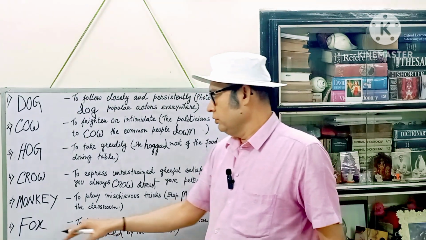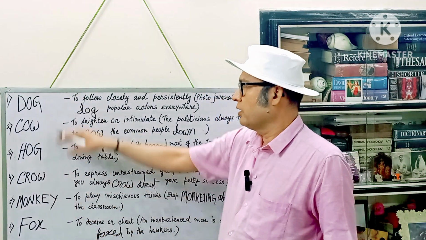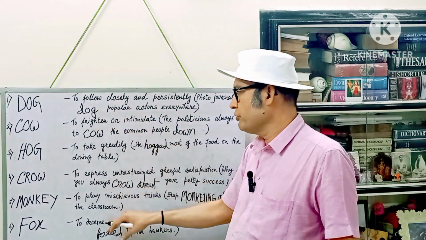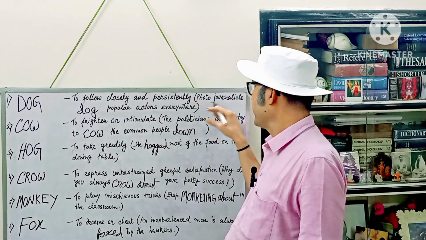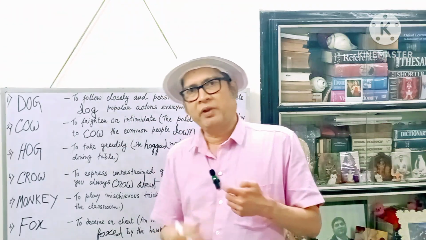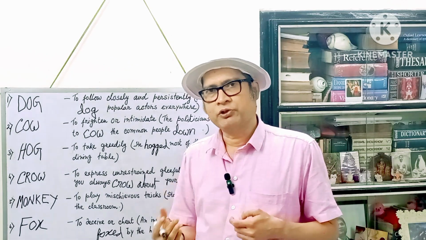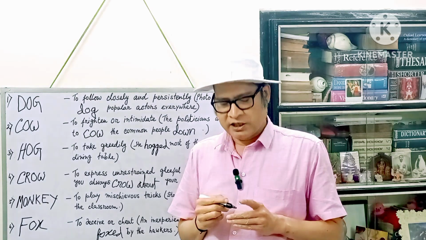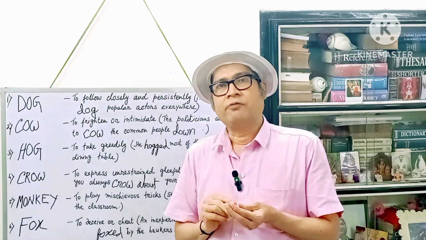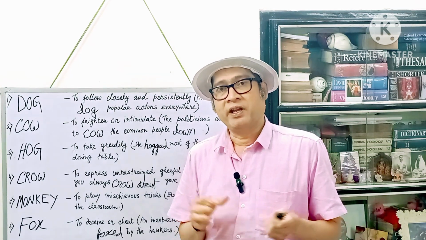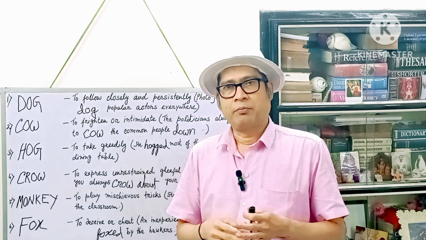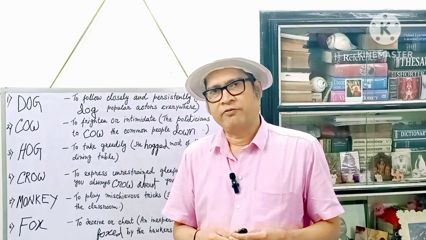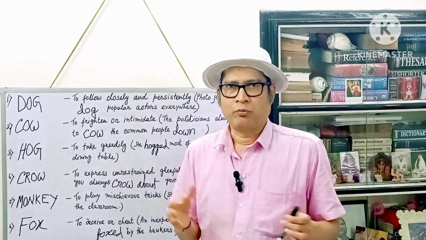So these 6 words, 6 names of animals, are used here as verbs in these example sentences. You also make similar example sentences of your own and write them down in the comment box. I shall be very glad if I find that you have made all the correct example sentences. And if there is any error, I will of course clarify that to you through the comment box.